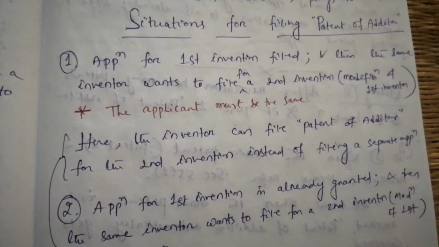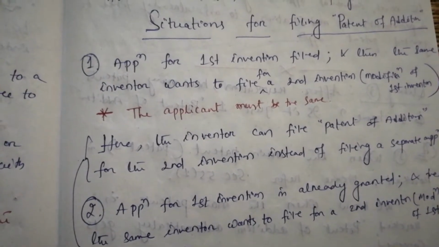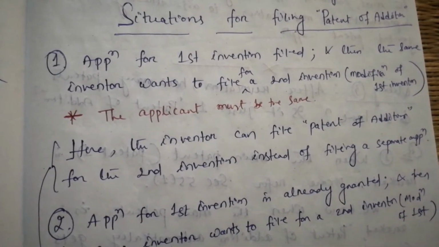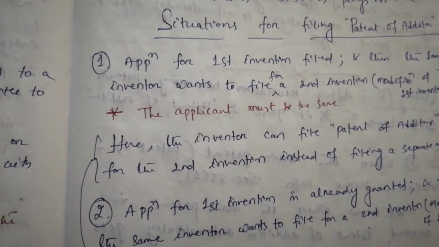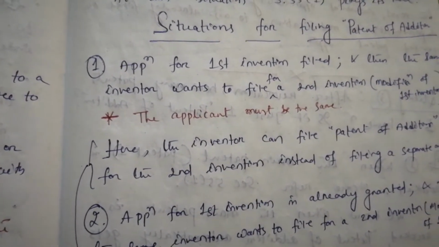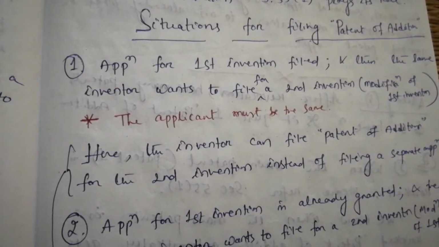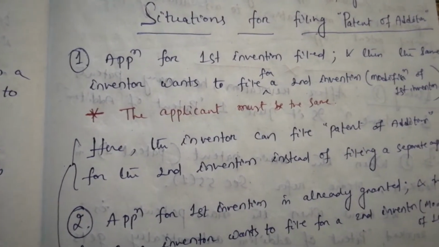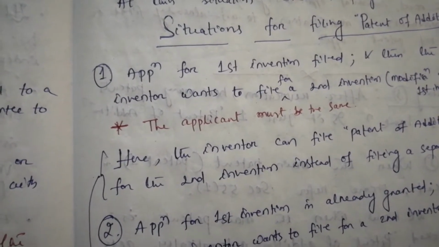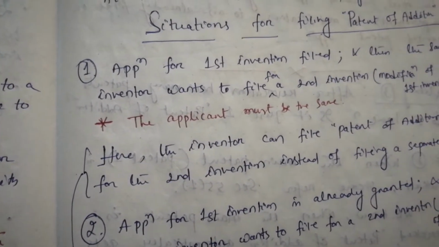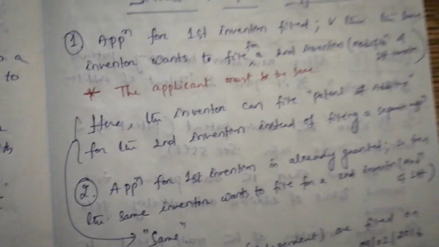Situation number 1. Application for the first invention is filed, and then the same inventor wants to file for a second invention, which is just a modification or improvement of the first invention. Here we must say that the applicant must be the same. Fine.